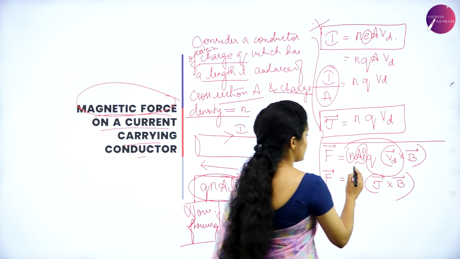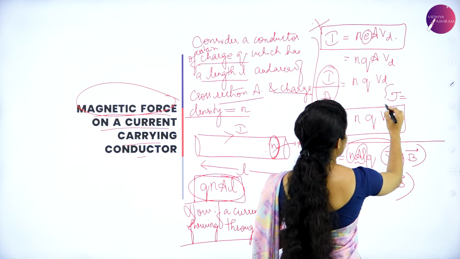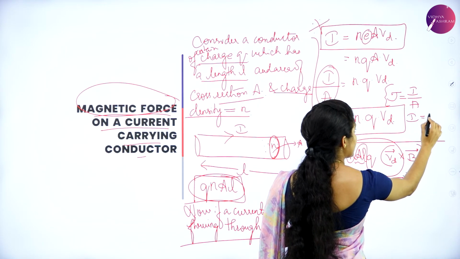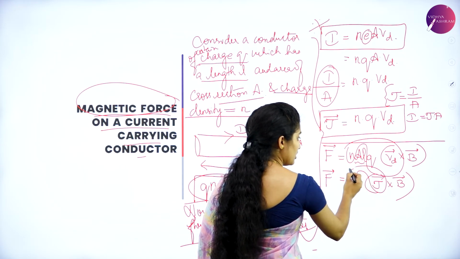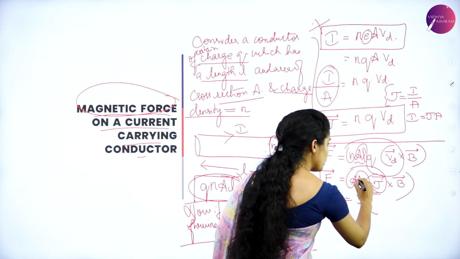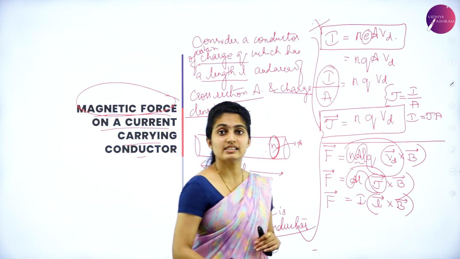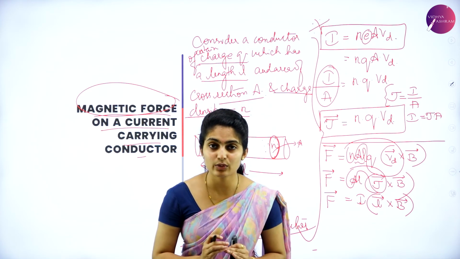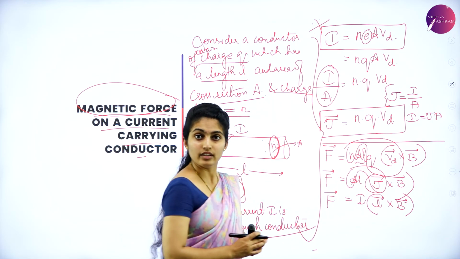Now we know that J is equal to I by A. That means I is equal to J into A. So I can retain this as F is equal to current into vector L into vector B. Now the length is calculated in the direction of the field, so length also has a direction and it is a vector quantity.